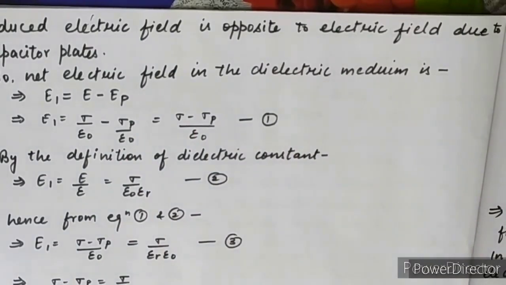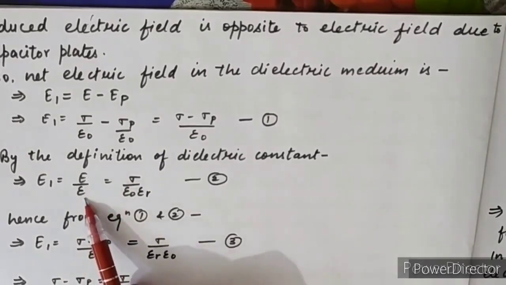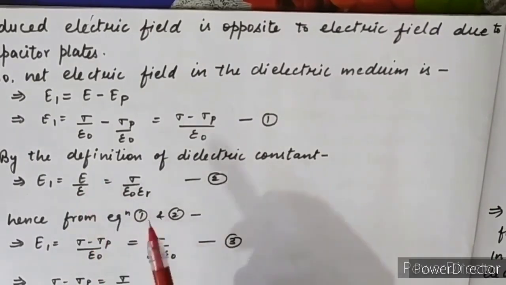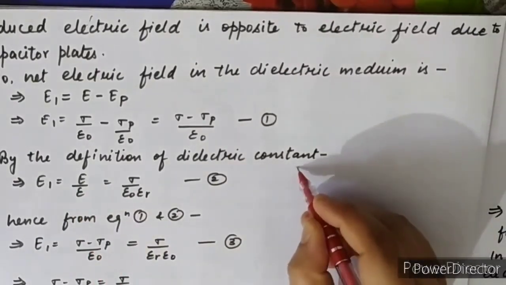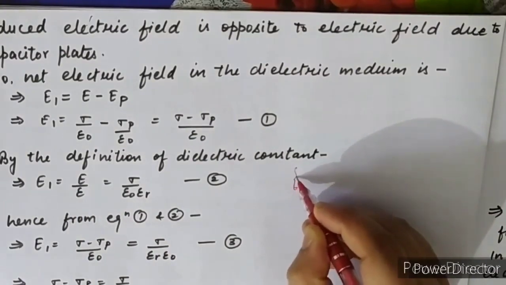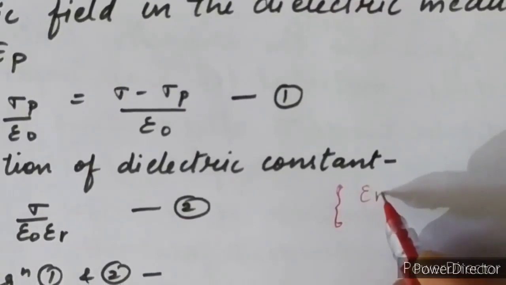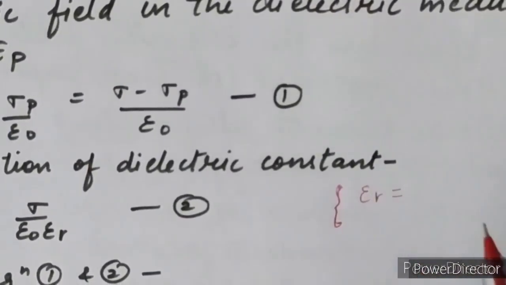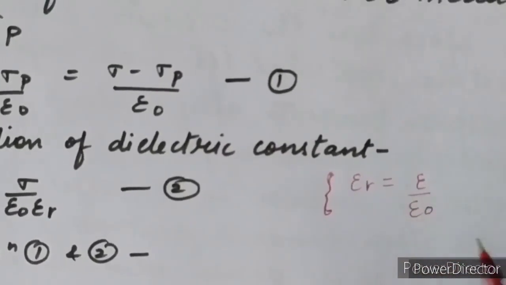By the definition of dielectric constant, which we have already discussed in our first chapter, E1 equals E upon epsilon r, where epsilon is for the medium. The relation is epsilon r equals epsilon upon epsilon naught.